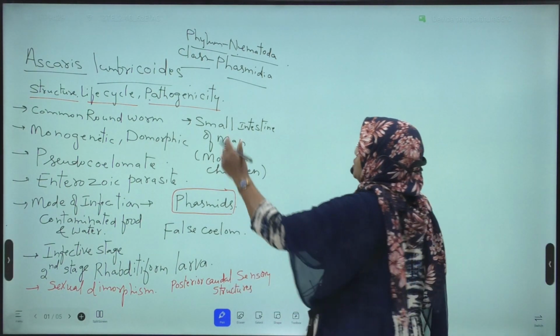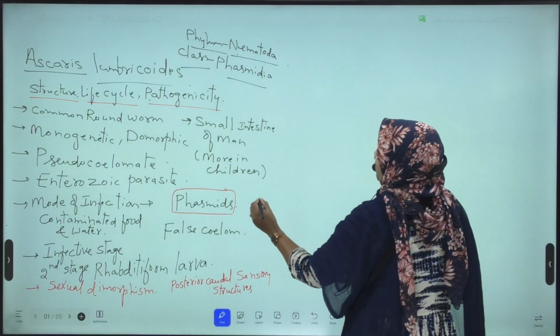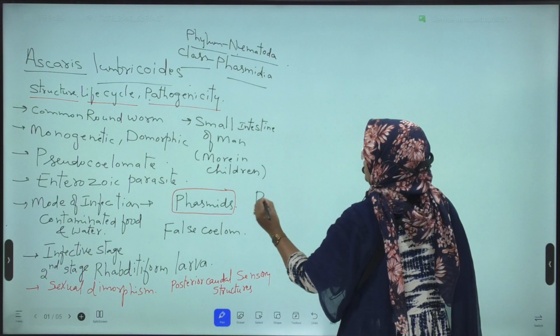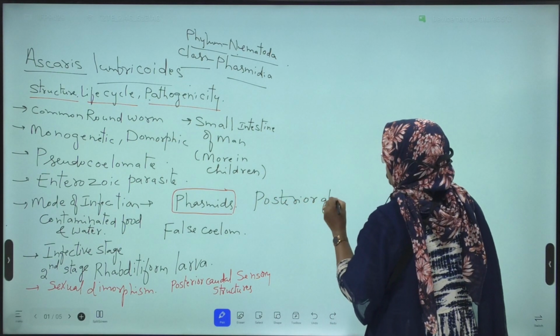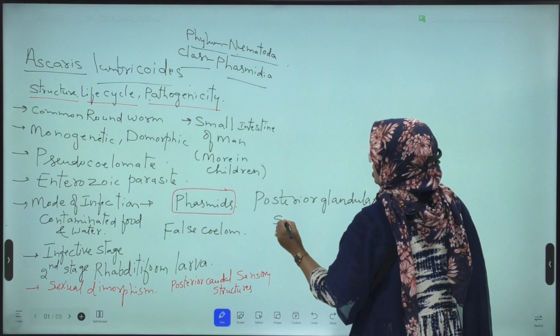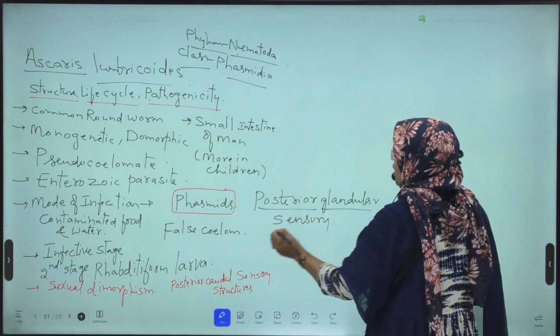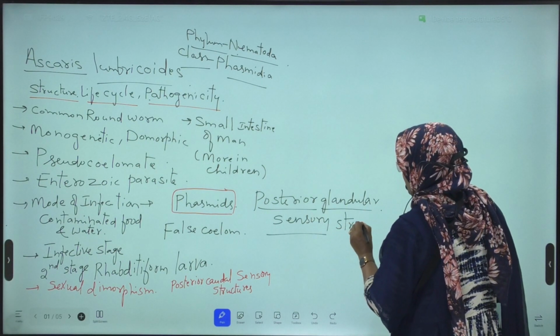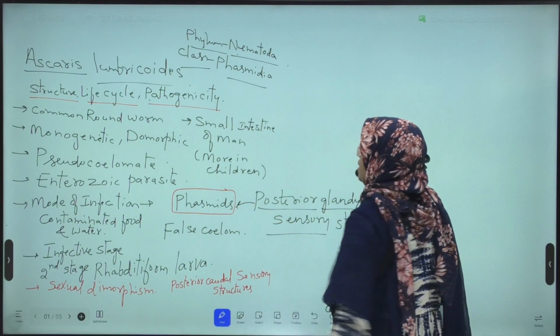Why does it belong to class Phasmidia? Because it consists of posterior glandular sensory structures. The posterior glandular sensory structures of the Ascaris are called phasmids.